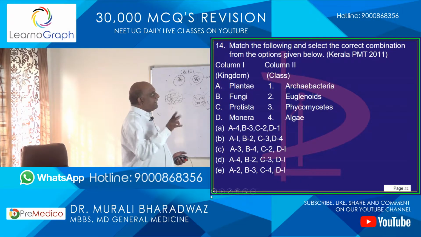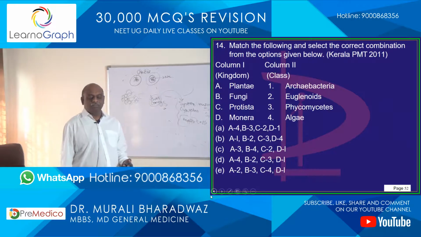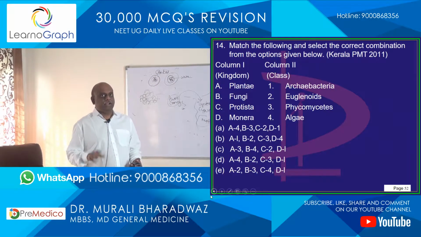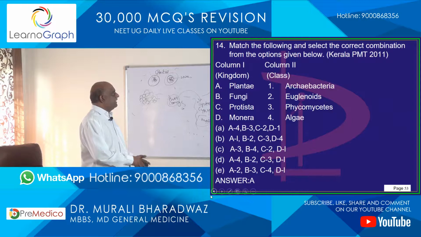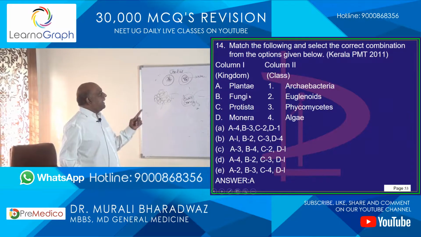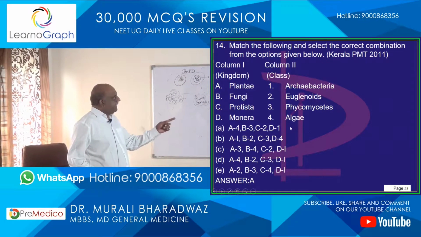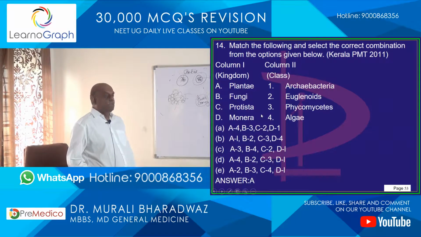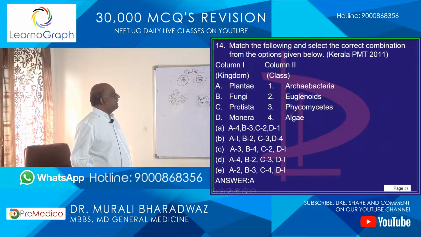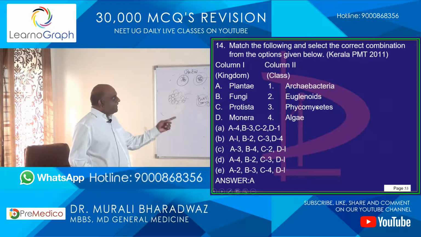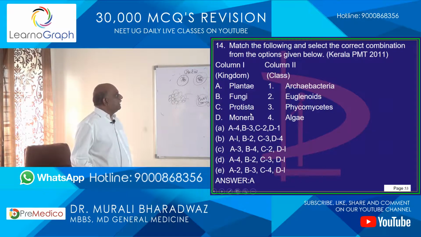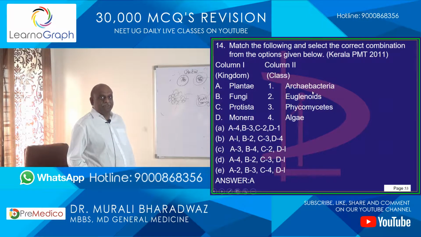Now, what is the correct combination of these organisms? Favorite question in Kerala PMT 2011. Plantae, basically algae belong to that. Then fungi, phycomycetes are a type of fungi. Then protista, euglena is a part of protista. Then archibacteria, we just studied that, belongs to Monera.